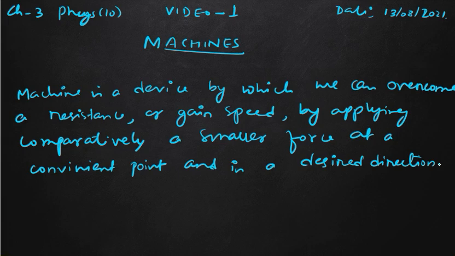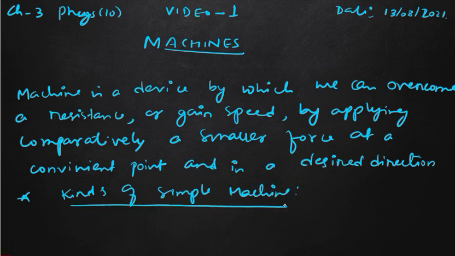Fine. Okay, so next we will define the kinds of simple machine. So we generally divide the simple machine into two kinds. First one is our lever, LEVER, and the second is our inclined plane. So we will discuss it now.